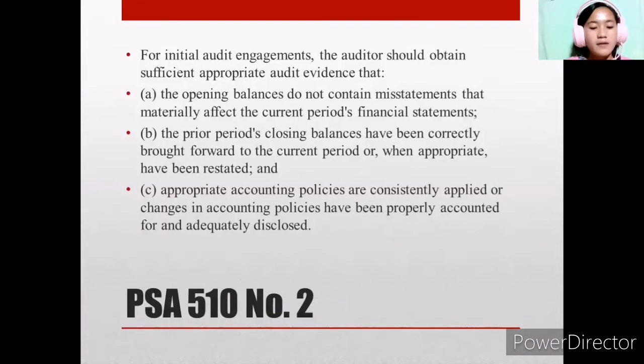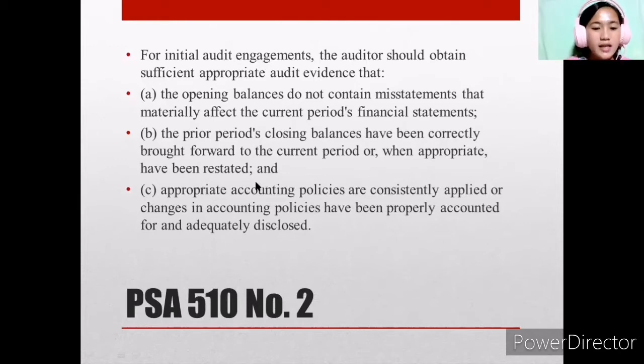According to PSA 510 number 2, for initial audit engagements, the auditor should obtain sufficient appropriate audit evidence that the opening balances do not contain misstatements that materially affect the current period's financial statements. The prior period's closing balances have been correctly brought forward to the current period or when appropriate have been restated.